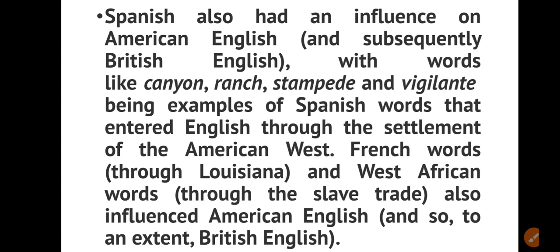Overall, in a nutshell, English has different flavors or varieties because of colonization and because of adopting other words from Spanish, from the American West, and French words.